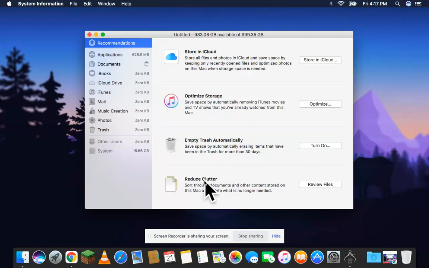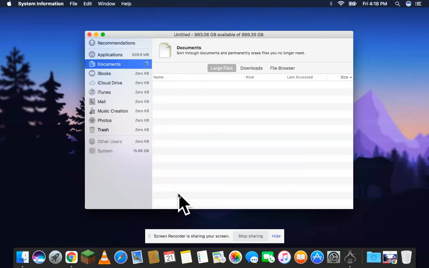Reduce clutter. You want to click on Review Files. Wait for your Mac to load. It might take a while on older systems. I am currently using a mid 2010, so it is going to be a bit slow for me, but it might be fast for you.